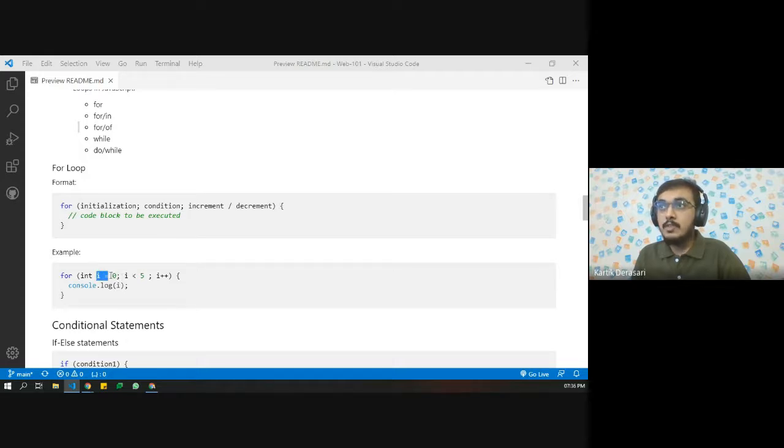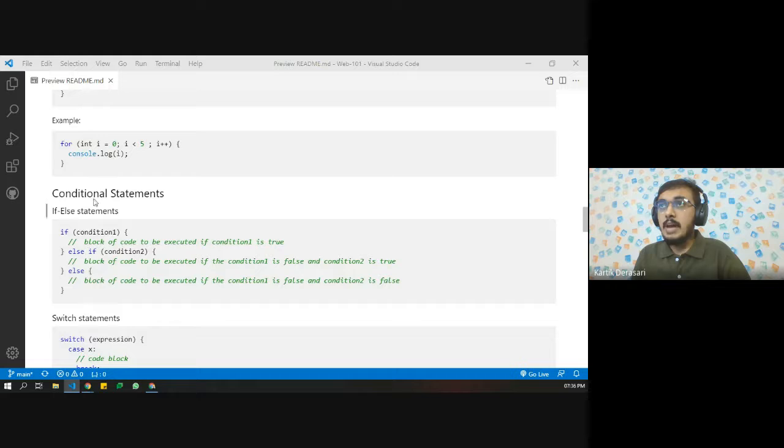So when we have 5, 5 is not less than 5, right? 5 is equal to 5. When we have the 5 less than 5 condition, it is going to be false. And when it is going to be false, it will go outside the for loop. So the for loop will not run.